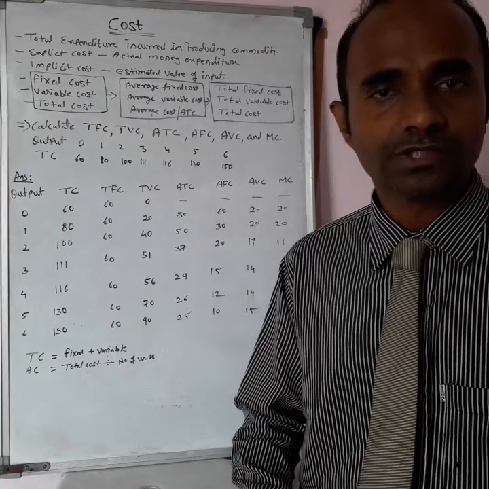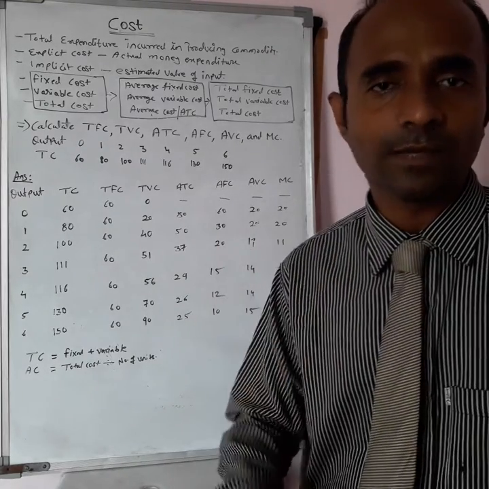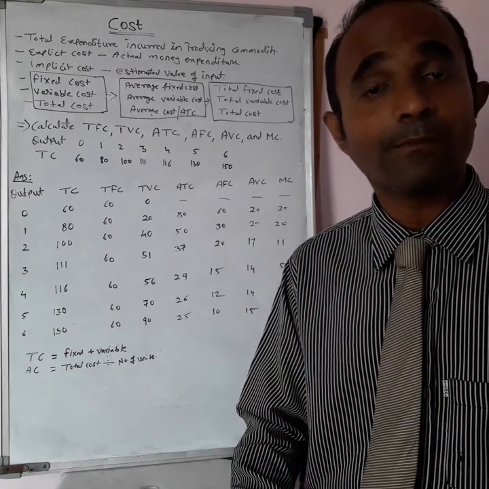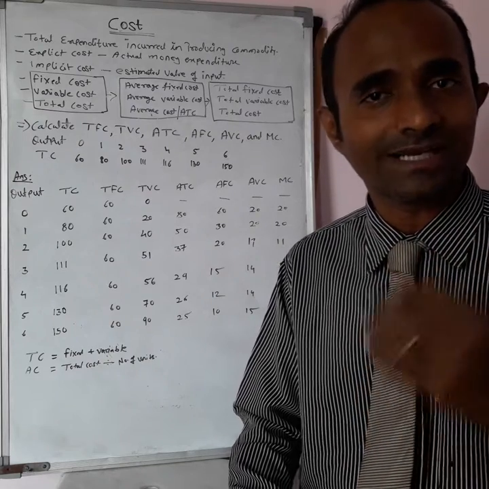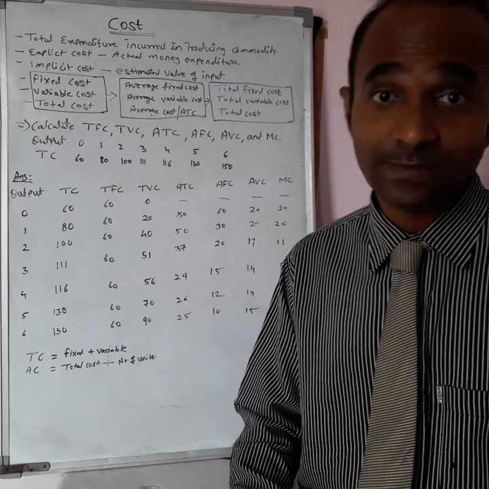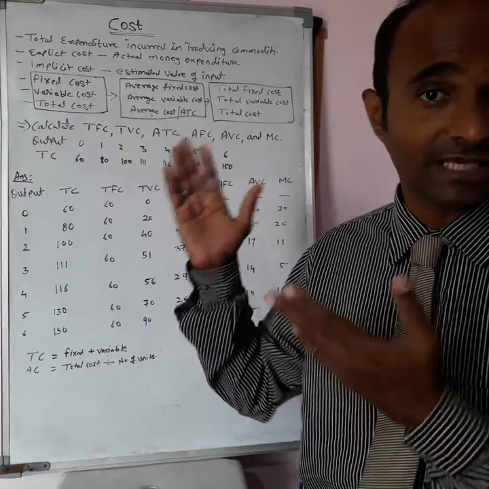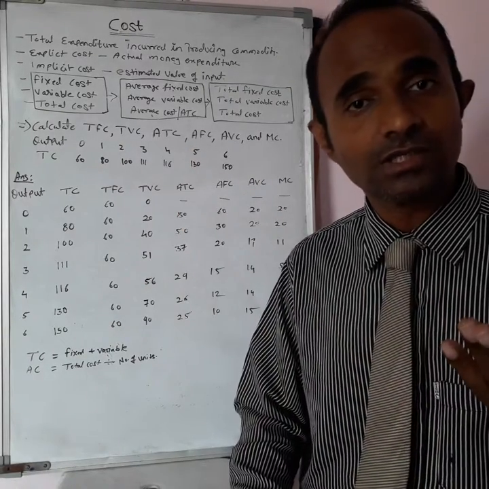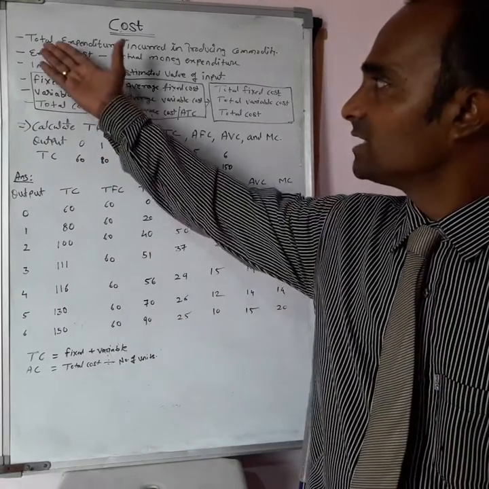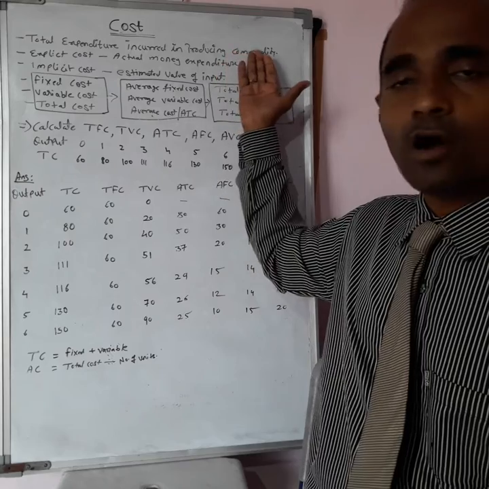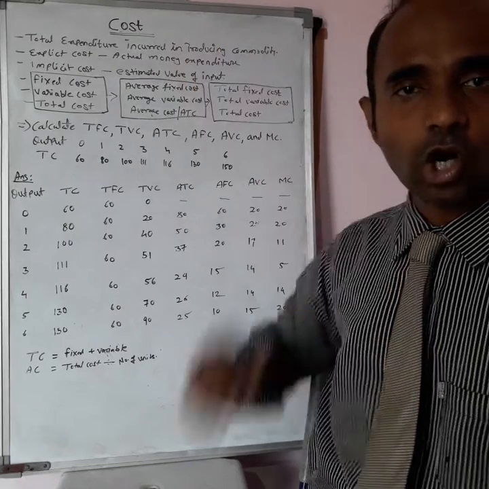Every product which is being produced on the earth does have a cost, and you are paying in terms of price. The price you are paying for that particular product is because, to produce it, certain expenditures took place. Those expenditures may be of different types, which we will see afterwards. So, what is cost? It is the expenditure incurred in the production of goods. Total expenditure incurred in production of a commodity is nothing but cost.